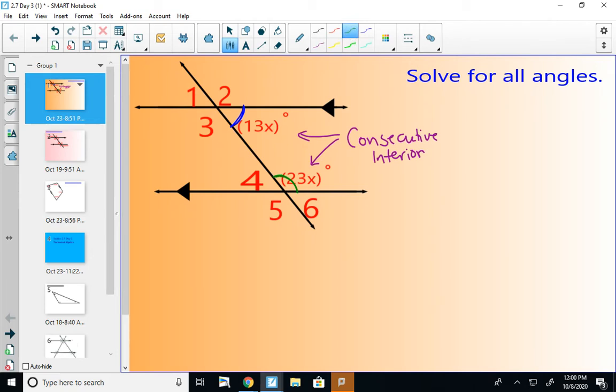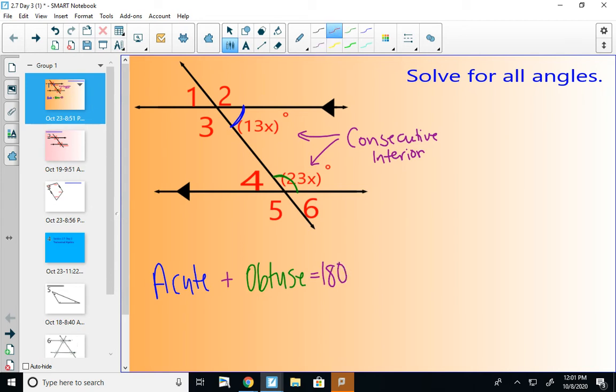If you don't remember that vocab, or you don't remember the fact that consecutive interior angles add up to 180, you can usually guess just by looking at the picture. It looks like I've got an acute angle and an obtuse angle. And with our relationship of parallel lines and transversals, the angles will always either be equal to each other or they'll add up to 180. So there's no way an acute angle is going to equal an obtuse angle. So rather than being equal to each other, these two things will add up to be 180.